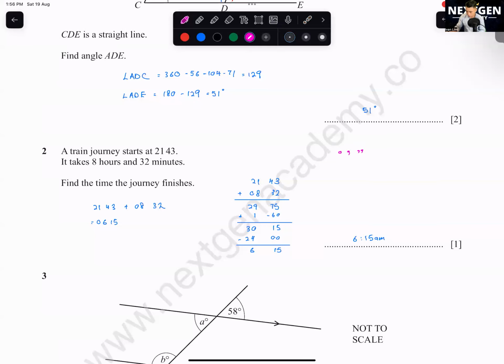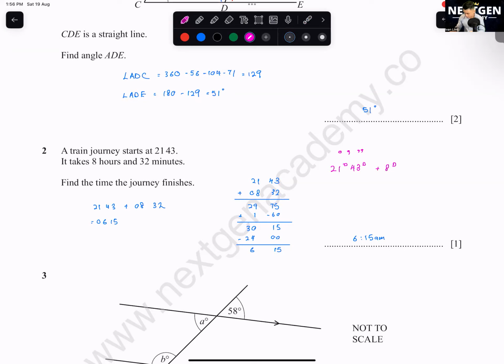You type this in, 21, then you press that button. Then you'll see a bubble on top, right? 43, then you press that button again. Technically I'm putting 21 hours, 43 minutes, then you plus 8. You press that button, plus 8.